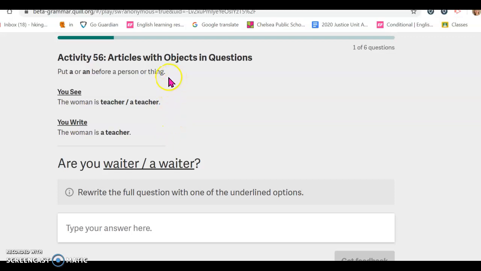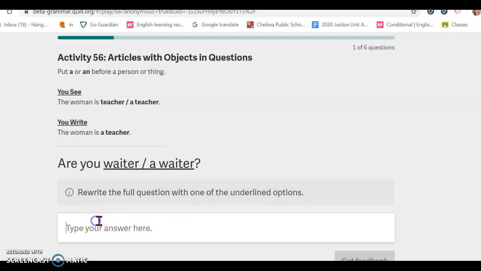So put a or an before a person or a thing. You see, the woman is teacher or the woman is a teacher. Then you need to figure out which one is correct. Should you say teacher or a teacher? Then the answer would be the woman is a teacher. So on this example, which would be the first one for Activity 56, you would say, are you waiter or a waiter? So then the directions say, rewrite the full question with one of the underlined options.